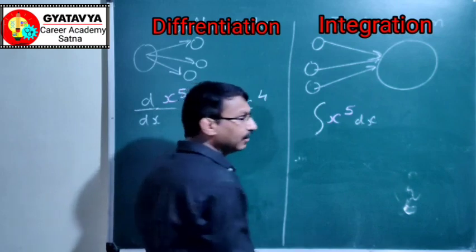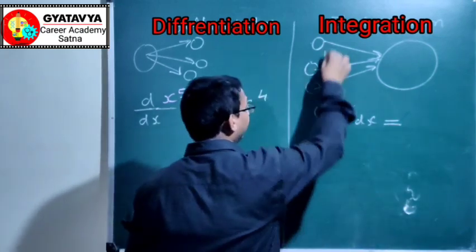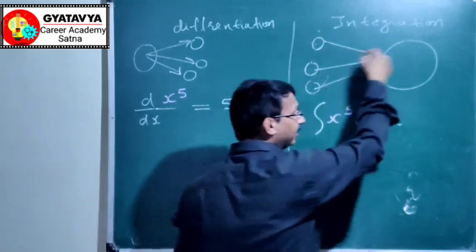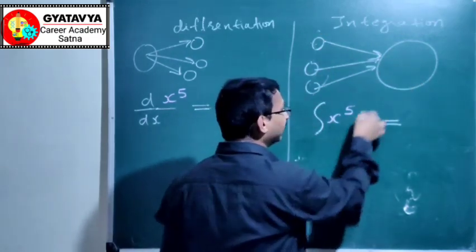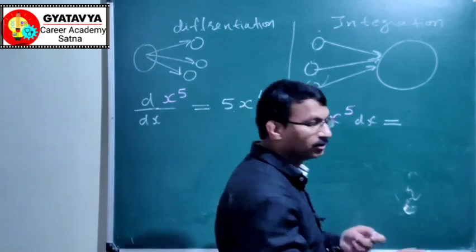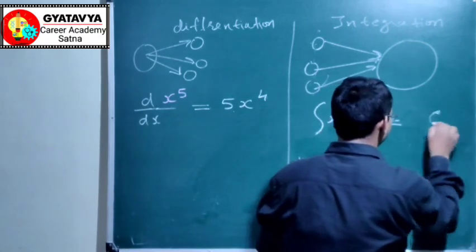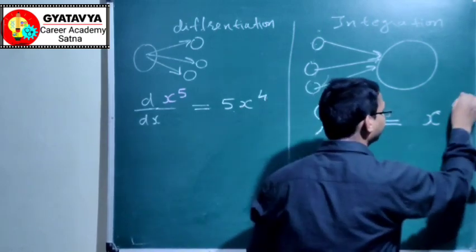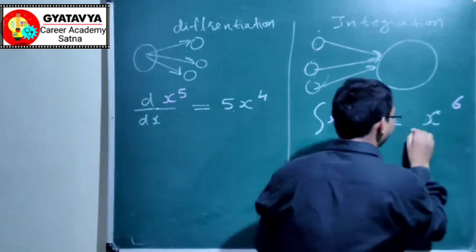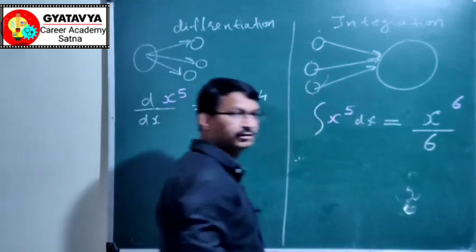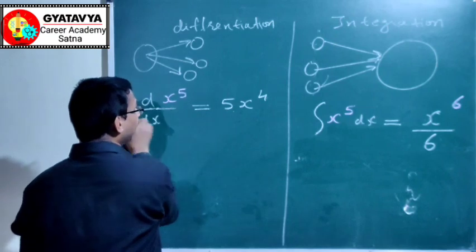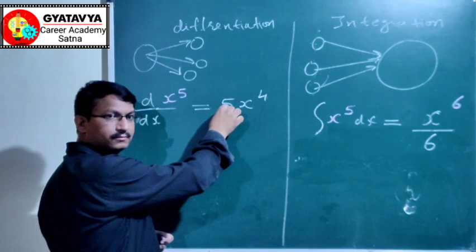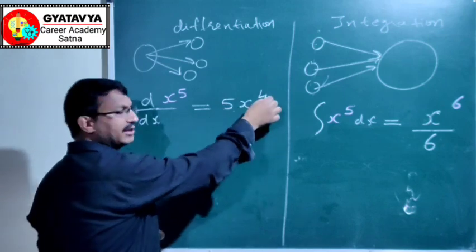As we have discussed, integration is addition of many small things to make one big thing. So here power is 5, now power will increase, so power 5 will be increased to power 6. Divide by 6 again. Now note the difference. In differentiation, this power comes in multiplication, and power is reduced.